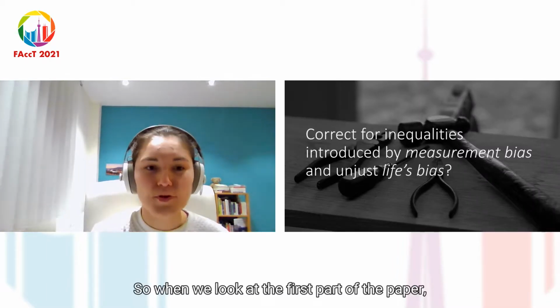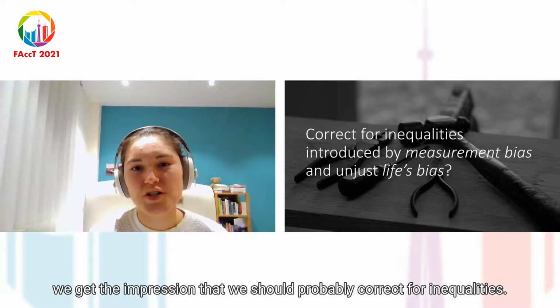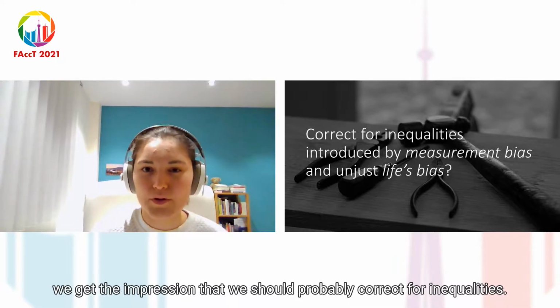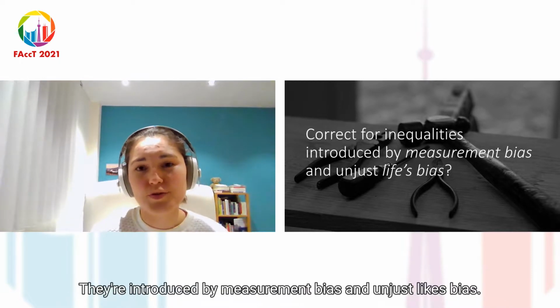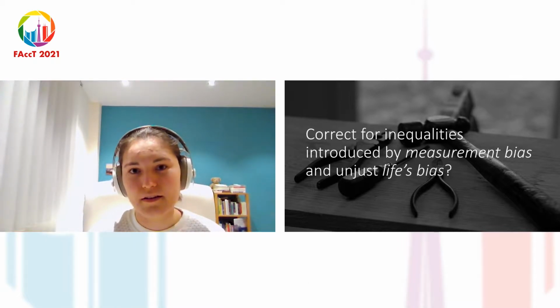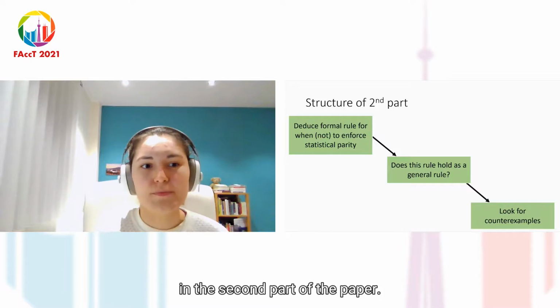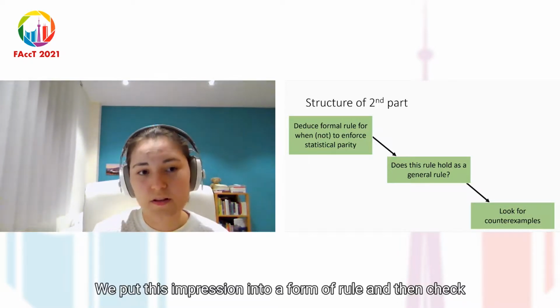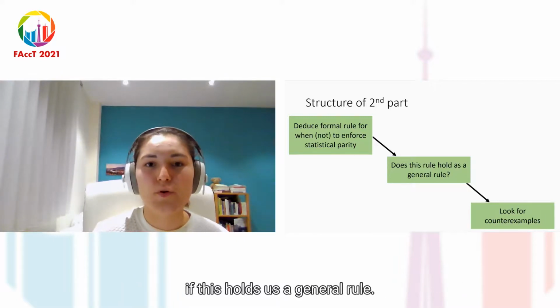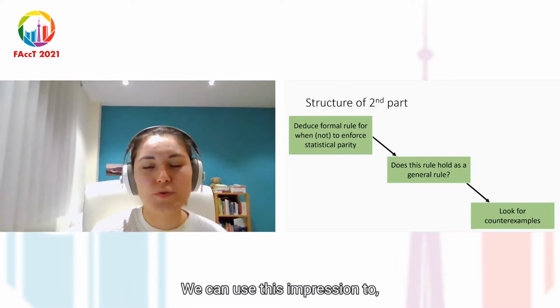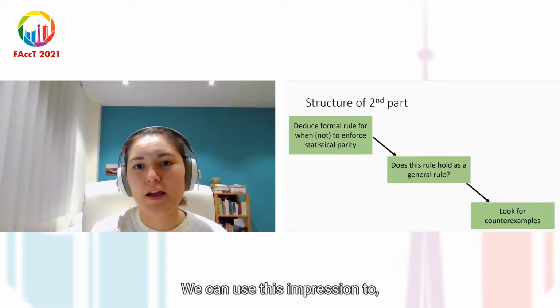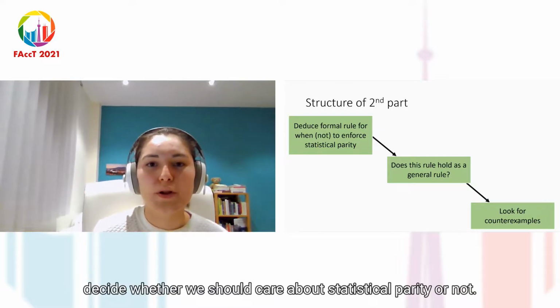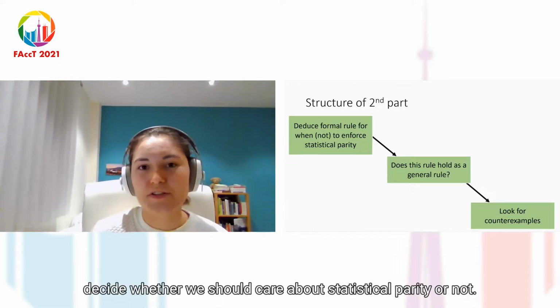So when we look at the first part of the paper, we get the impression that we should probably correct for inequalities that are introduced by measurement bias and unjust lives bias. And so in the second part of the paper, we put this impression into a formal rule and then check if this holds as a general rule. So whether we can use this impression to, in all cases, decide whether we should care about statistical parity or not.